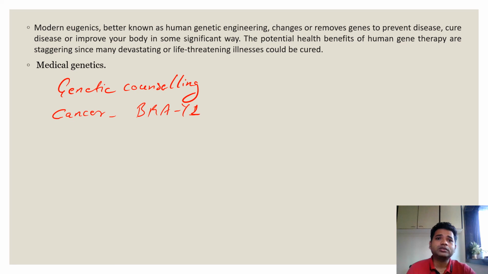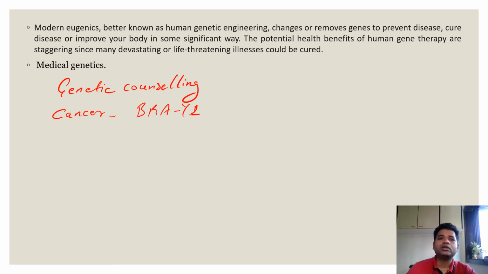If a person's genotype or genome shows the presence of this gene, there is a high probability that this gene might become an oncogene and the person may suffer from breast cancer. For preventing breast cancer, we have witnessed in the past that women have gone for mastectomy.